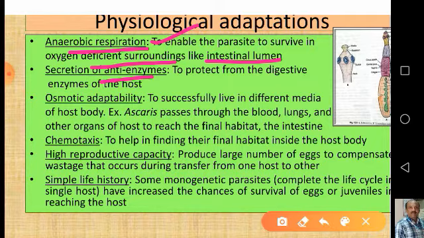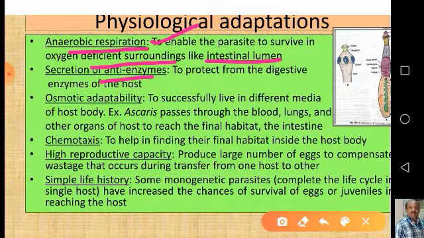Lime cells in the body wall of the tapeworms neutralize the acids formed in the host's gut. So these are very good physiological adaptations that the intestinal parasites get.